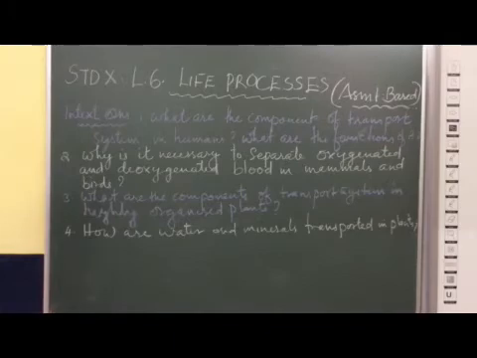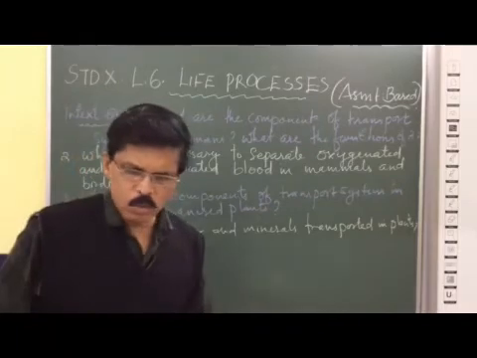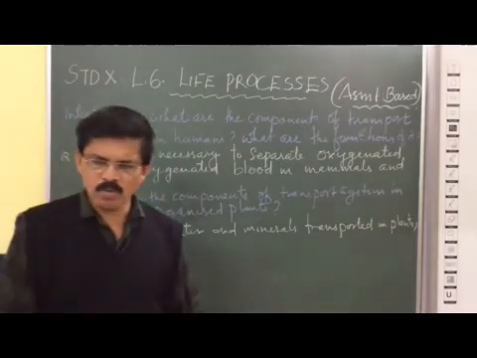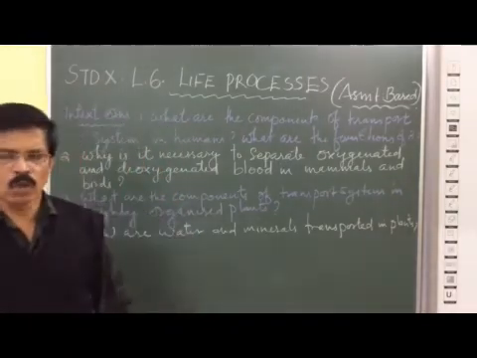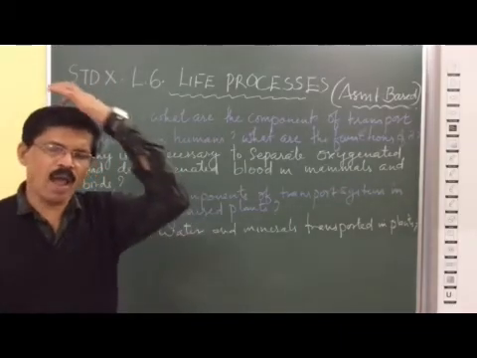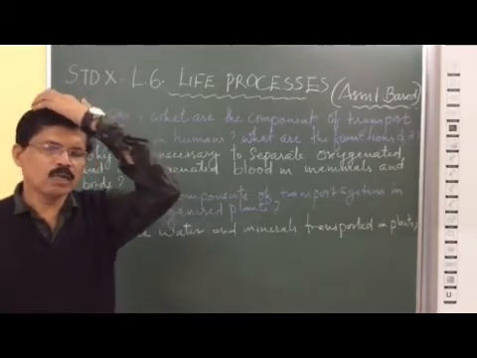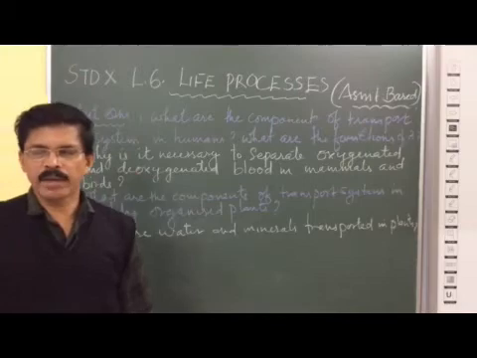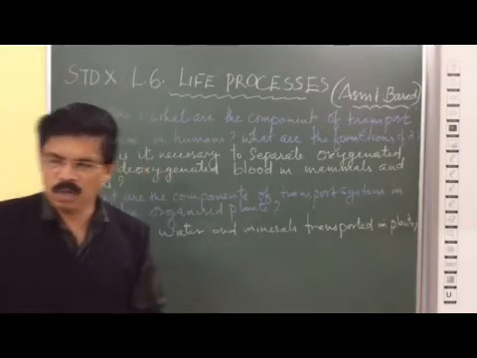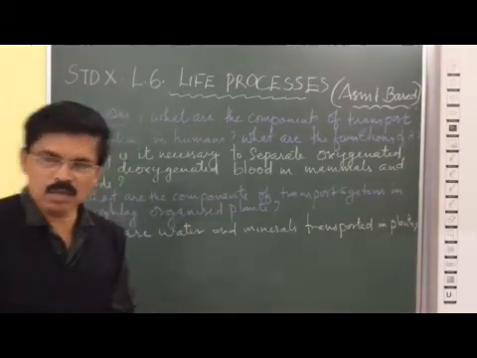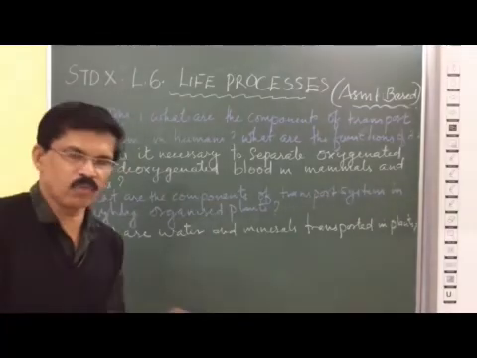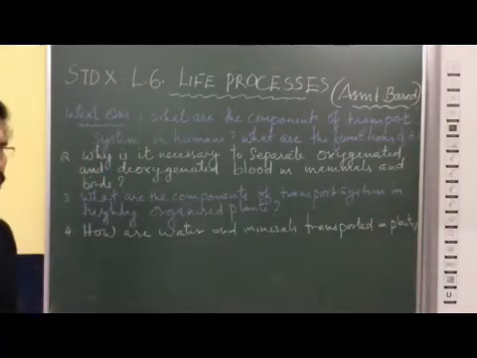Xylem consists of tracheids and vessels, which are continuous tube-like structures that carry water and minerals from the roots to the tip of the plant in a continuous water column. So xylem consists of tracheids and vessels, which are mainly designed for transportation of water and minerals.